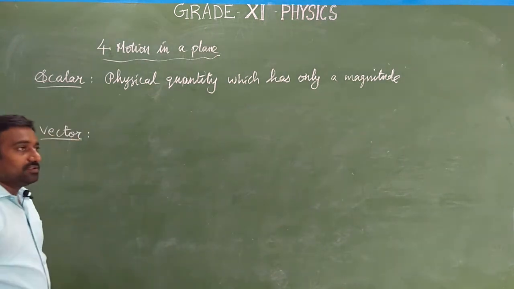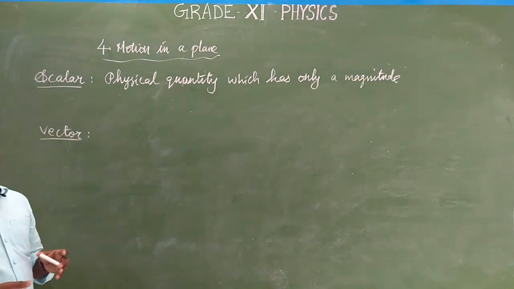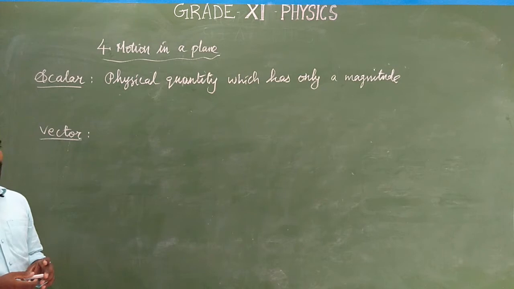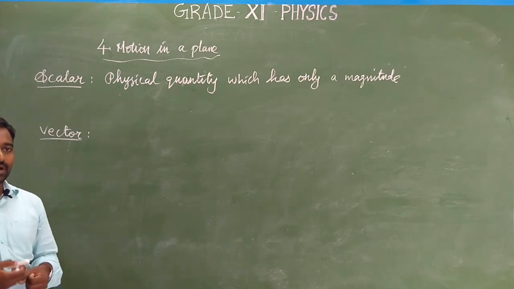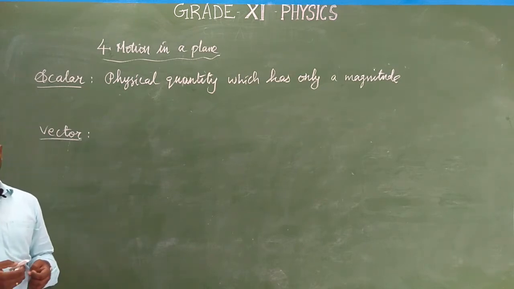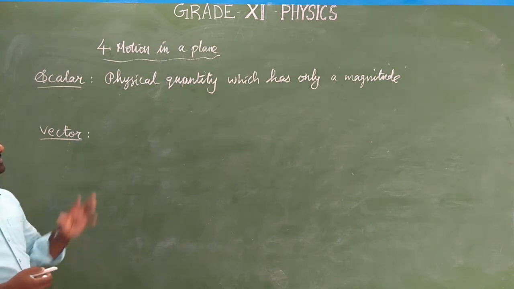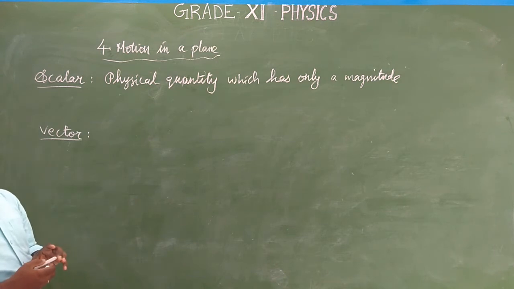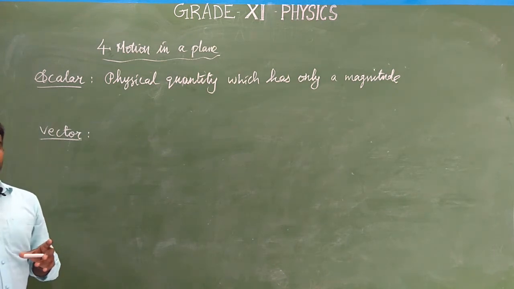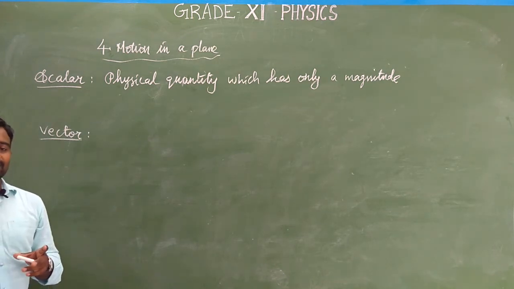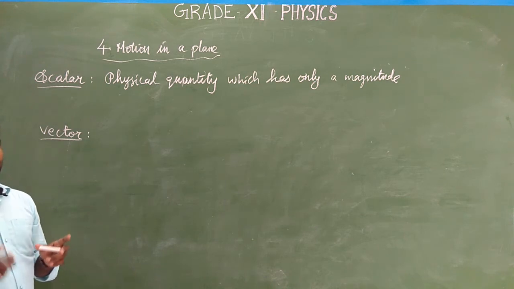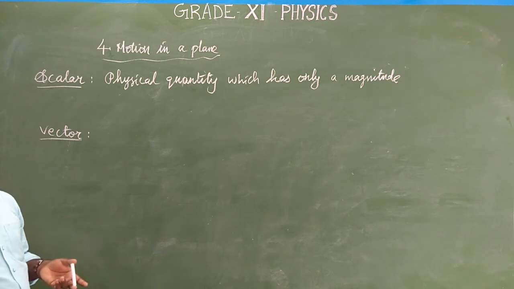Example: you are going to a fruit stall, buying fruits. First you buy 1 kg of apples and then 2 kg of mangoes. What is the total measurement? It's 3 kg. So that is a scalar. Similarly, you want to go from Namakkal to Salem. For that you need to travel more than 40 kilometers. So 40 kilometers is the distance traveled by you, and it is the magnitude.